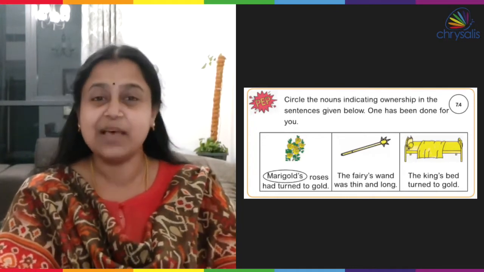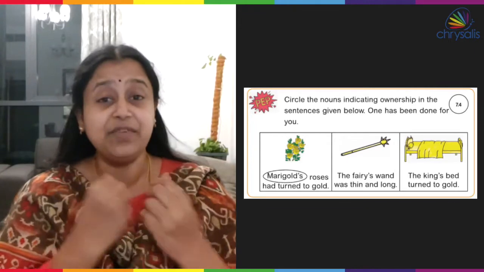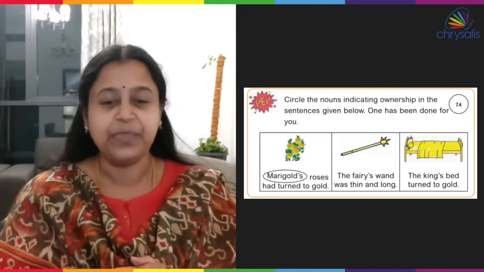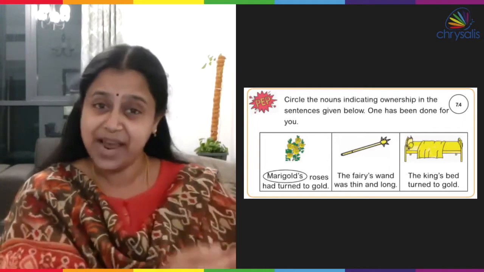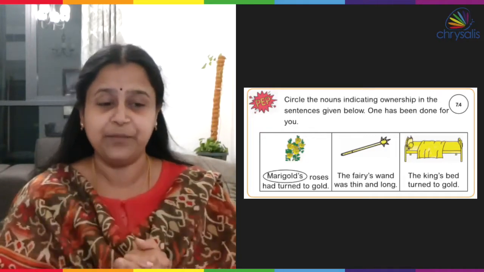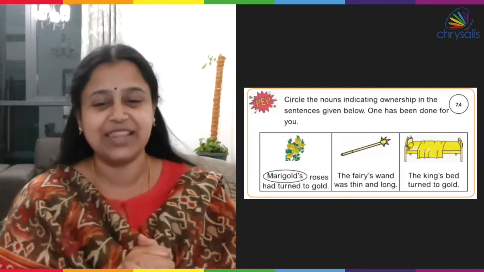Ownership means something we possess that belongs to us and we have every right to use that. For example, when you say, this is my dress, they are my parents, this is my pen, this is my book. You own them. You have a right on them.